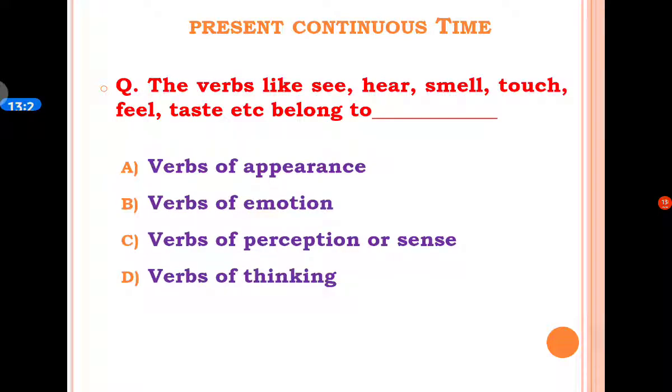The next MCQ is: the verbs like see, hear, smell, touch, feel, taste, etc. belong to dash. A option is verbs of appearance. B option is verbs of emotion. C option is verbs of perception or sense. And D option is verbs of thinking.